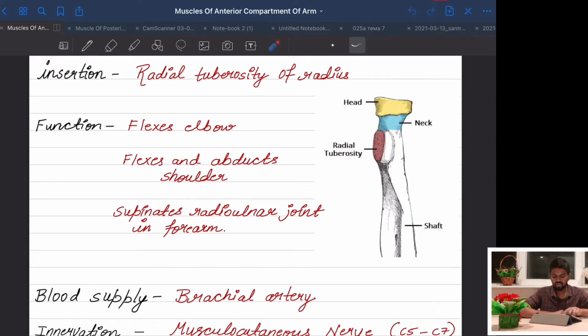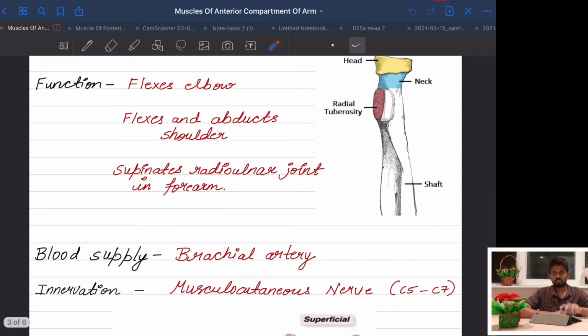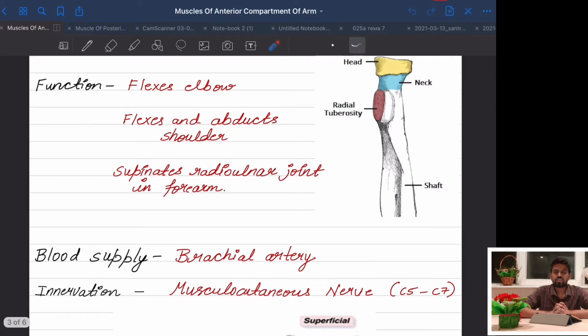Now we come to the function of this muscle. Firstly, it flexes the elbow. Flexes means it decreases the angle. Like this is the elbow, so it flexes. From here to here it is the flexion. So we have studied the flexion.